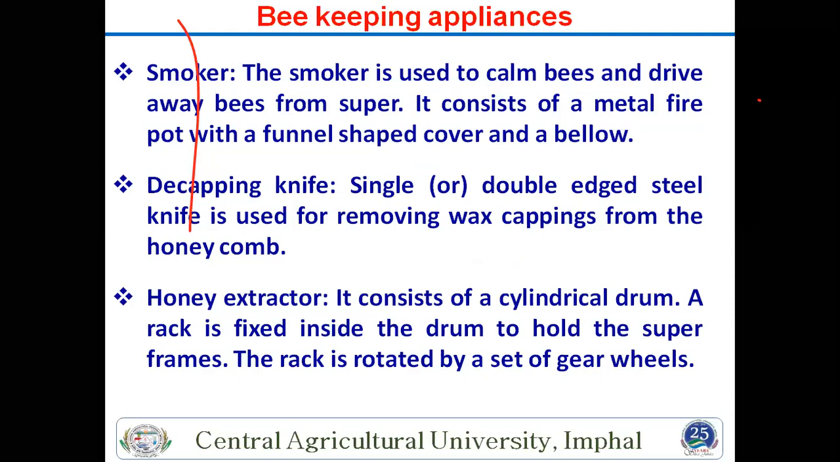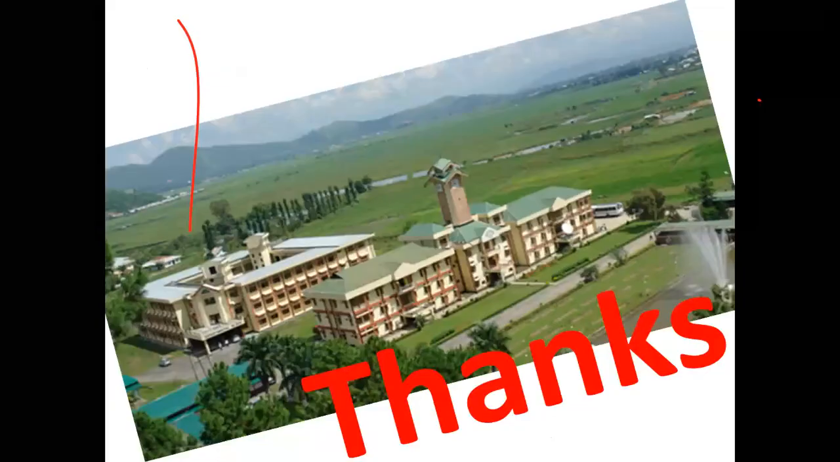Then there is the honey extractor. There are many types of extractor, a cylinder drum, and you can use 2 to 4 frames manually. If it is electric, 30 to 40 frames can be used in this honey extractor. If you have a big size apiary, with 50 to 60 boxes, then you need an electrical, big size honey extractor. So this is about today's class.